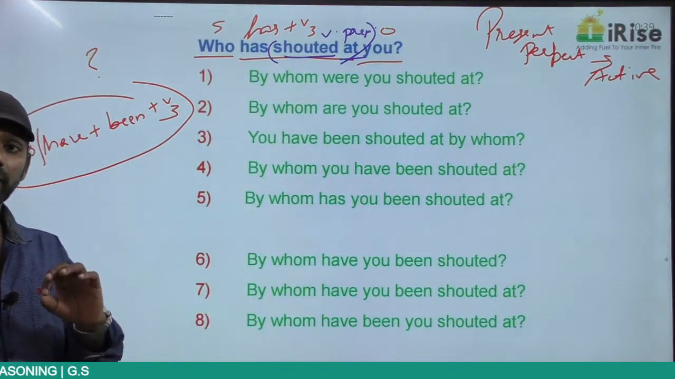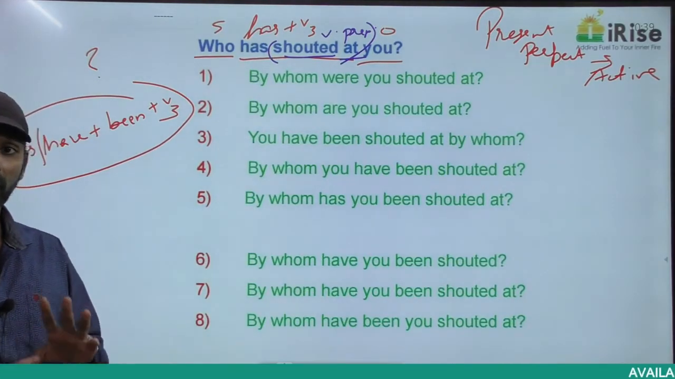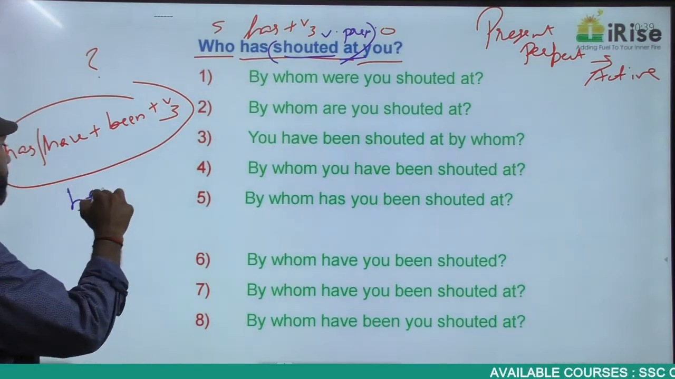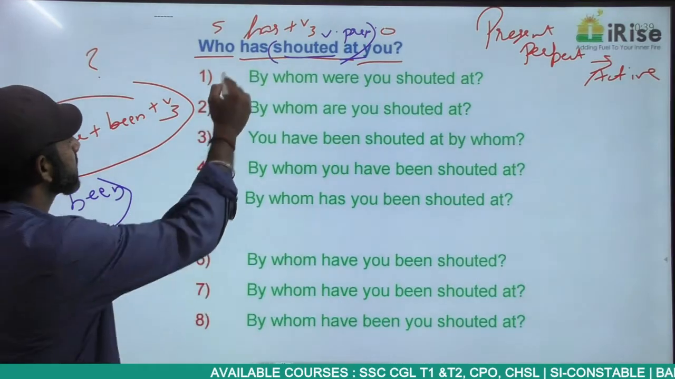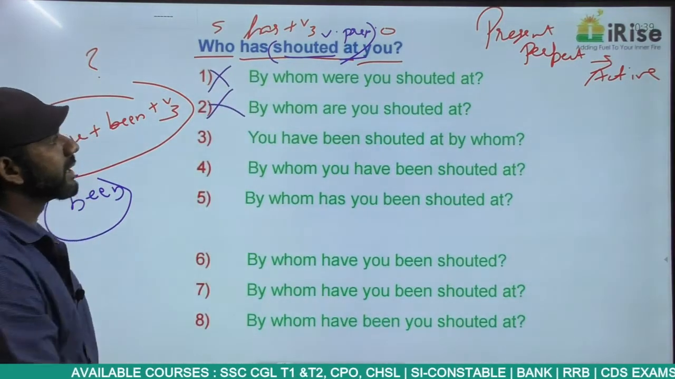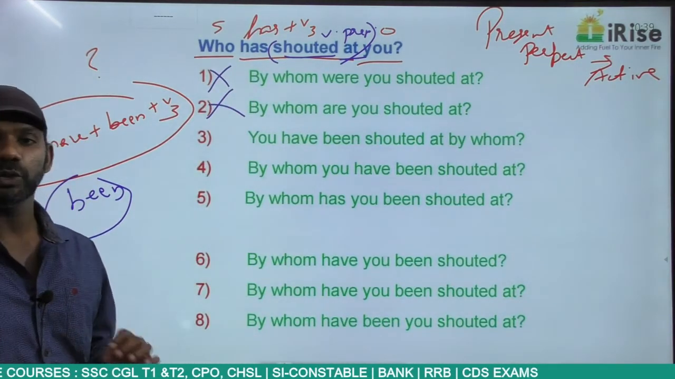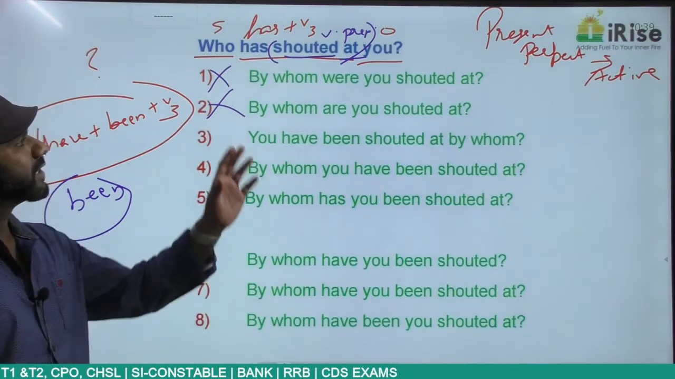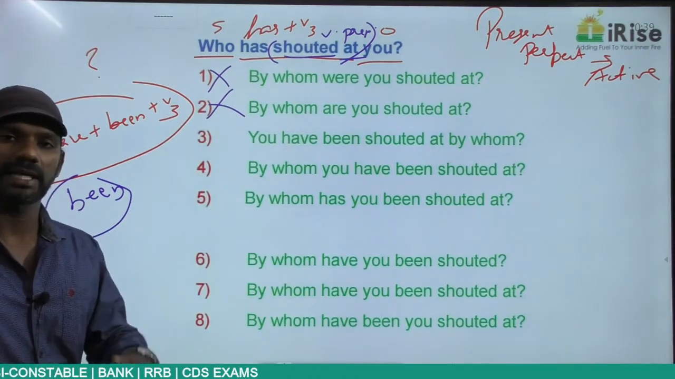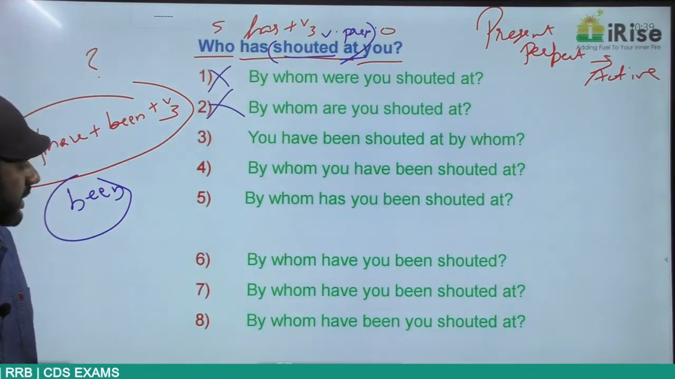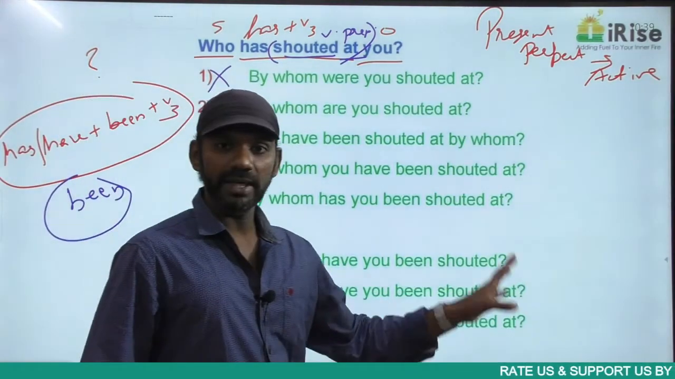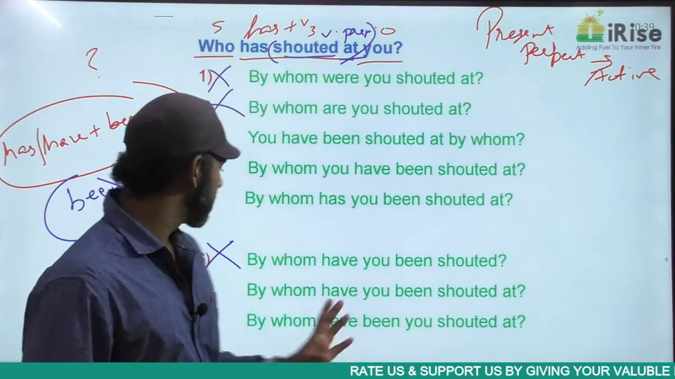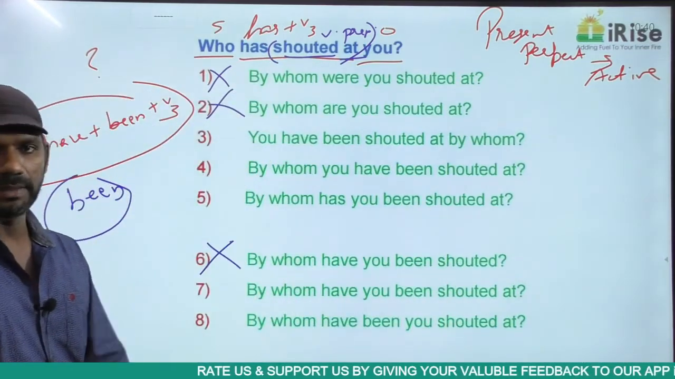I told you, in every perfect tense in the passive voice, what must be there? Been must be there in every perfect tense in the passive voice. Based on that, 1 and 2 are eliminated, because in 1 and 2, been is not there. Then, shouted at is a phrase. We cannot divide the words in a phrase. Based on that, option 6 is eliminated because shouted at is not mentioned here. So 6 is gone. So 3 options eliminated.